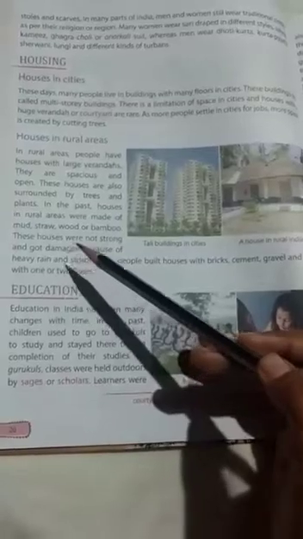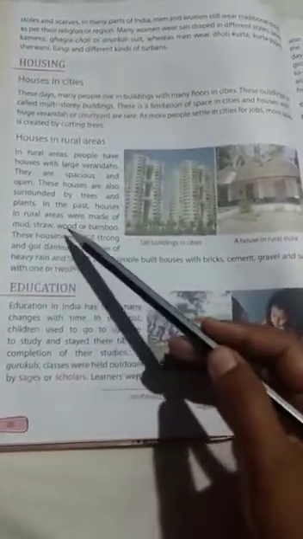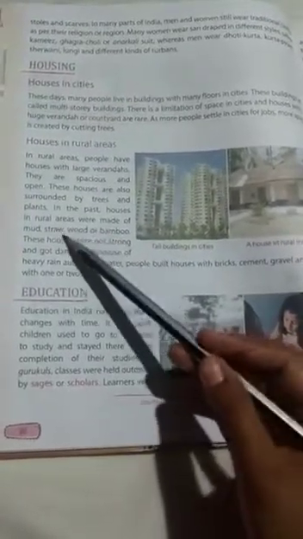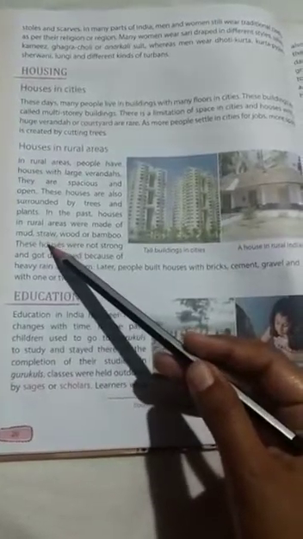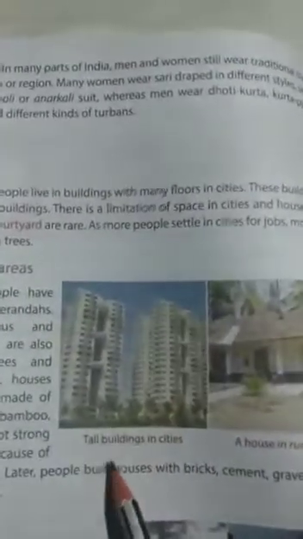In the past, people did not know the proper way to make houses and they did not have the proper materials. So they made houses made up of mud, straw, wood or bamboo. The early people. Understood? So these houses, as they were made up of just wood, bamboo, mud and straw, were not strong enough and got easily damaged by heavy rain or thunder or floods. So to overcome that, later people began to build houses with bricks, cement, steel, sand and those things which were more stronger. You can see tall buildings in cities.